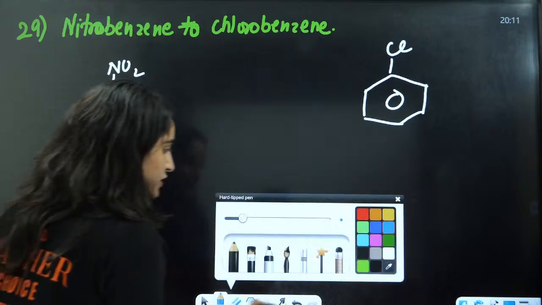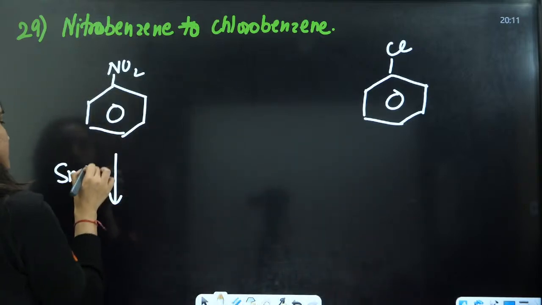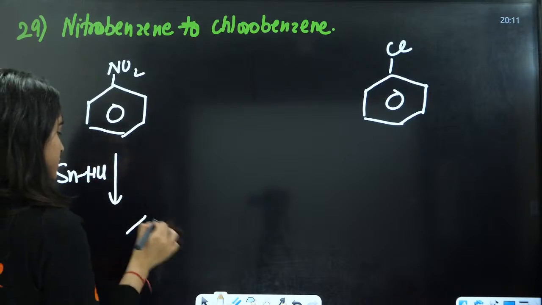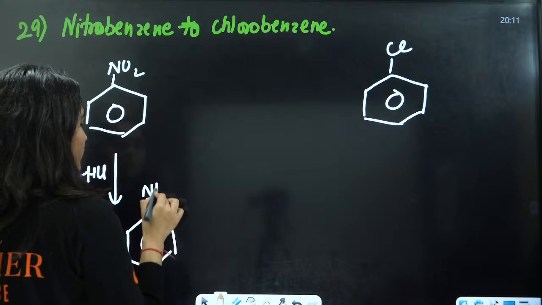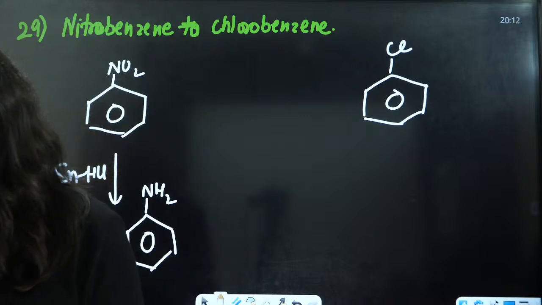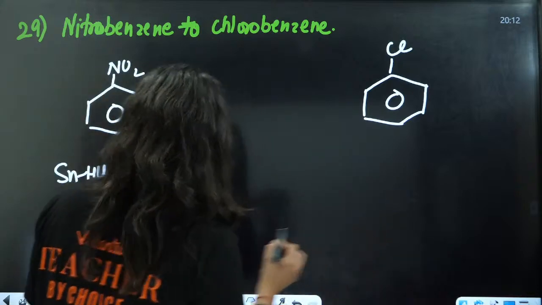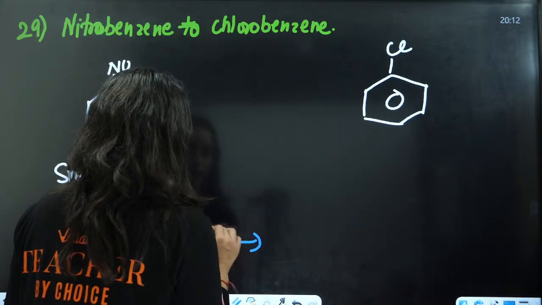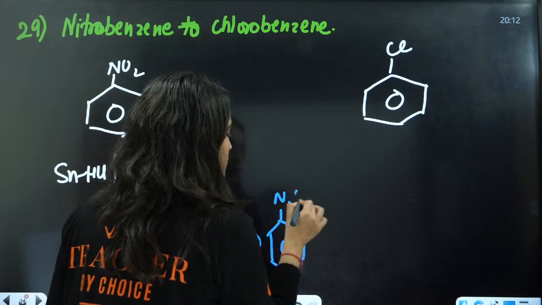This is NO2. Firstly, we have to do the reduction here, using Sn/HCl. Then this will be converted into NH2. Understood? Reduction of NO2, Stephen's reaction. After that, diazotization at 0 to 5 degrees Celsius. This is the diazonium salt, N2Cl.